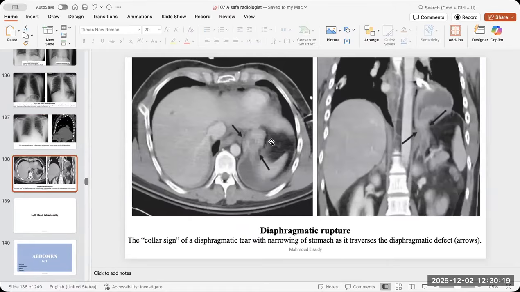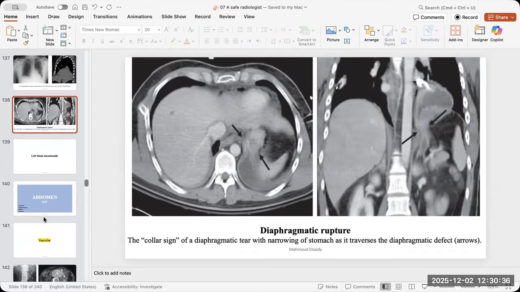And here the stomach is herniating into the chest also. So it is different from the hiatal hernia. The hiatal hernia should occur at the gastroesophageal junction, at the opening of the diaphragm in the midline. So this one is ruptured. And do you know the name of the hernia? If it is posterior paravertebral, its name is Bochdalek, and it is more likely to have complications like bowel obstruction.